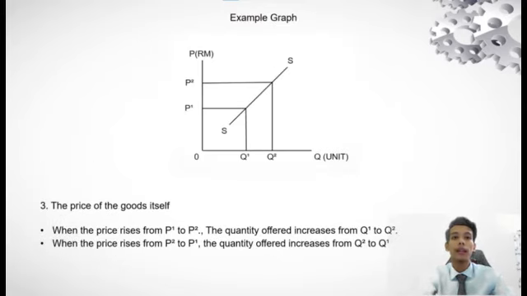This is an example graph for factor number 3. Factor number 3 is the price of the good itself. When the price rises from P1 to P2, the quantity offered increases from Q1 to Q2. But when the price falls from P2 to P1, the quantity offered decreases from Q2 to Q1.